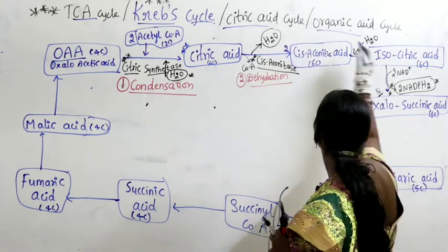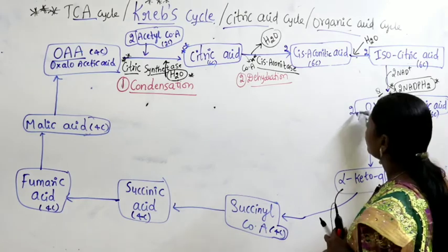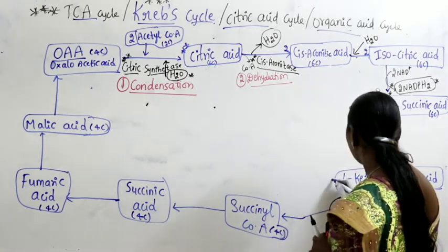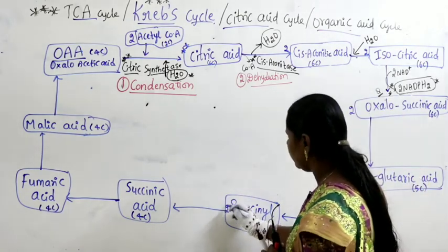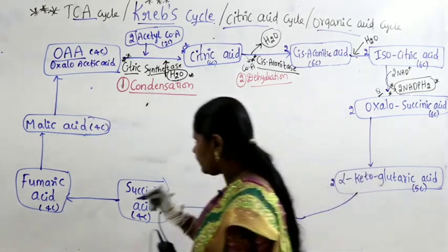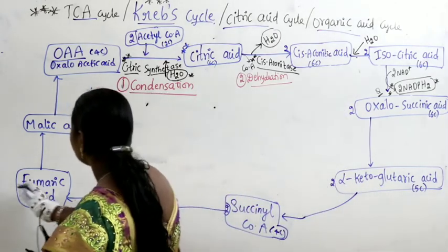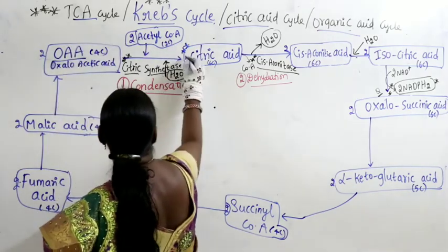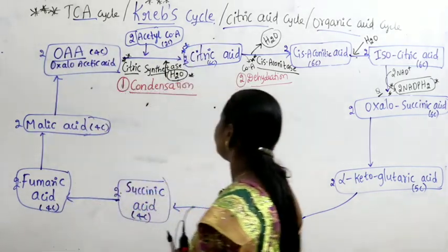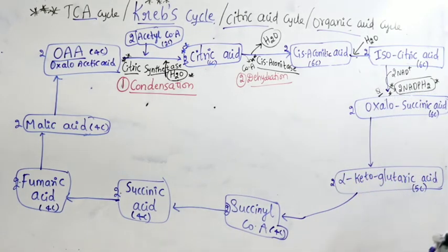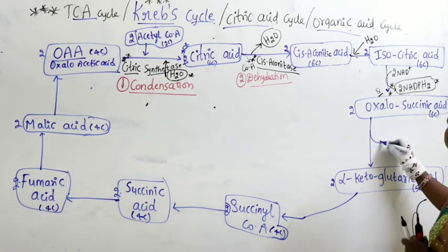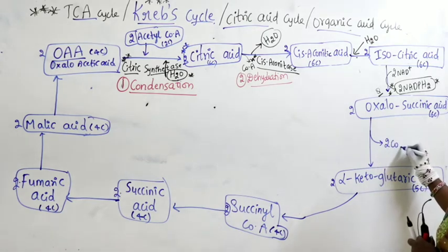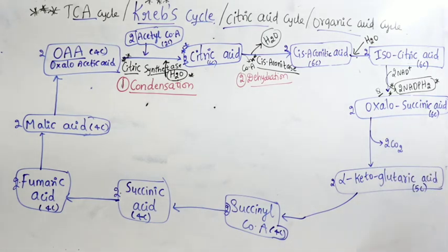So from here all the 2 molecules, that is why 2 NADPH2 and all that we will get it, 2 molecules. These all are nothing but 2 molecules. 2 molecules of fumaric acid, 2 acetyl CoA, 2 molecules of citric acid. Right. Now here carbon dioxide goes out, 2 molecules of carbon dioxide goes out.